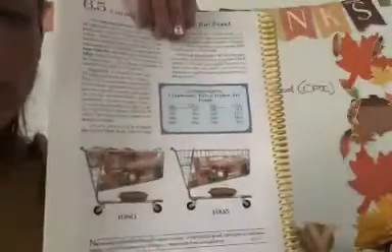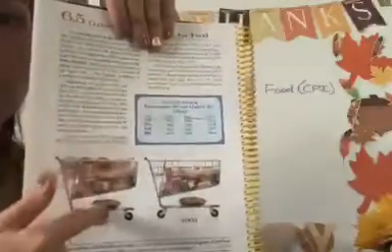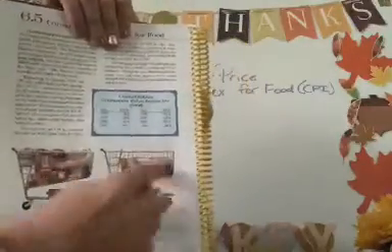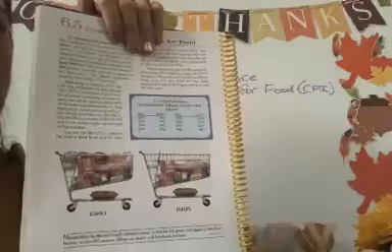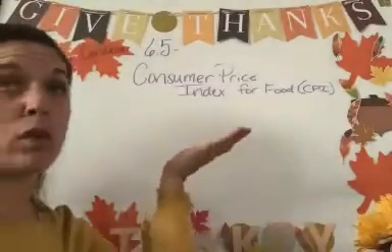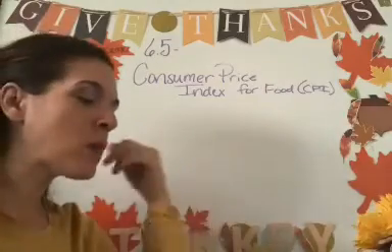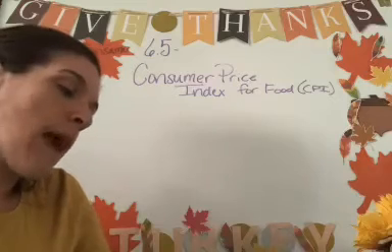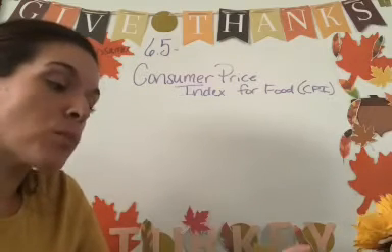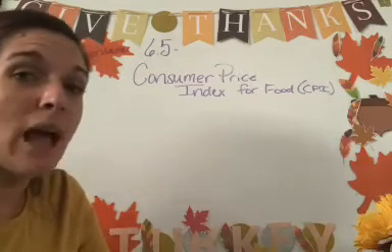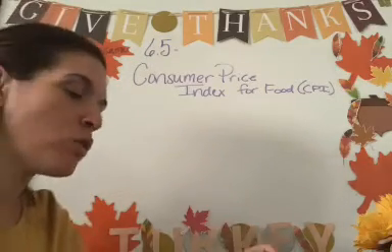I like this graphic right here to show you that a certain amount of money could buy this much groceries in 1980. That same amount of money can only buy this much groceries in 1995. So pretty interesting how the price of food goes up every single year. So look what it says about the Consumer Price Index. The Consumer Price Index, the CPI, measures the change in the average prices for certain goods and services during a specific time period. Okay, so right now we're talking about food.